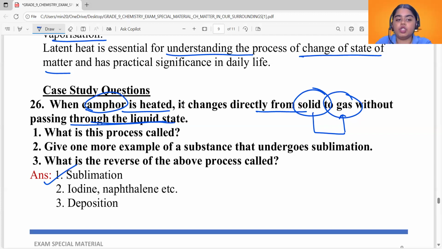What is the number 2 question? Give one more example of a substance that undergoes sublimation. We discussed a lot of examples, right? You can write any of those. Iodine, naphthalene, ammonium chloride, dry ice, all of these can be written.